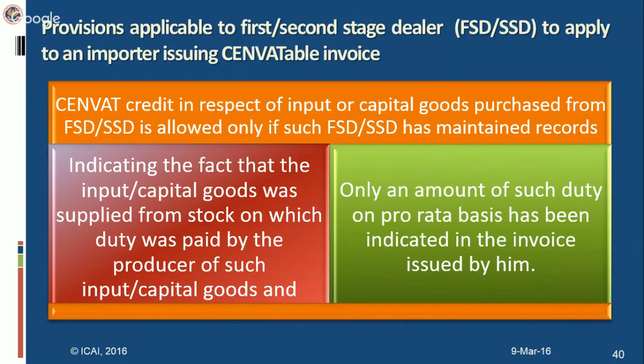An importer pays various customs duties on import of goods, and one of such duties is CVD, that is countervailing duty. We know that CVD is CENVATable, that is, credit of CVD is available. So to pass on the credit of CVD, the provisions of central excise have been made applicable to a registered importer as well. Now let's come to the amendment.